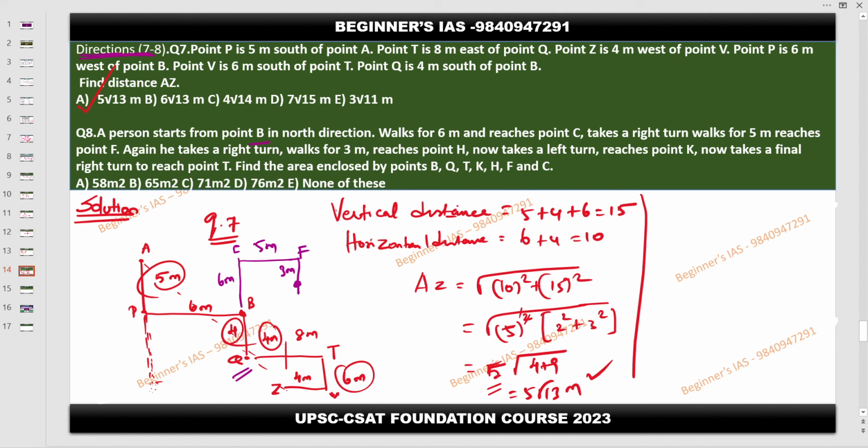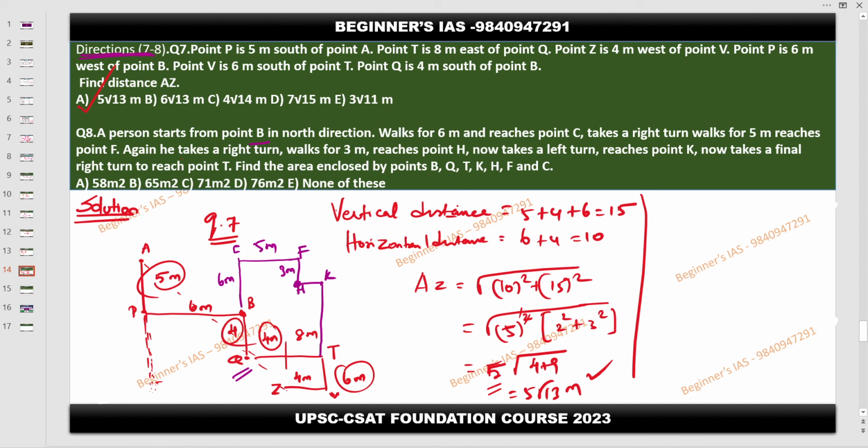Okay, so now listen. So here reaches 3 meters, then reaches the point H. This point is called H now. Then now takes the left turn and reaches the point K. Now takes the right turn and reaches the point T. Understood? Yes or no? Complete the diagram.